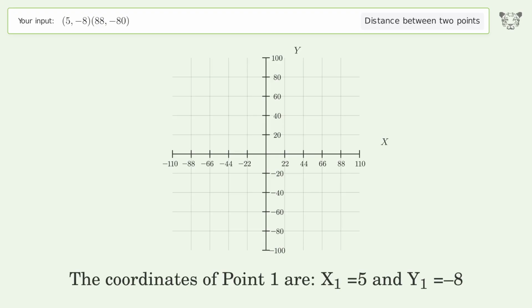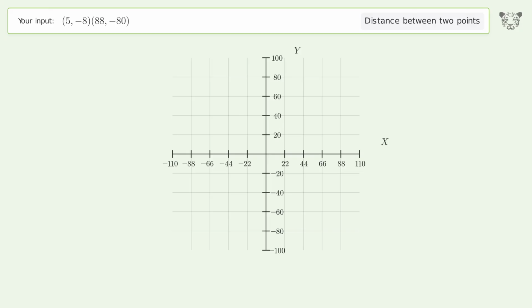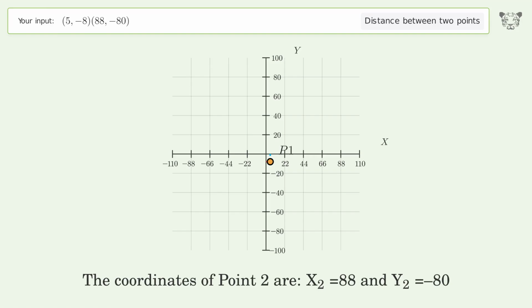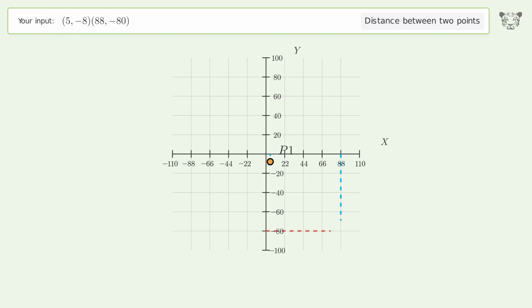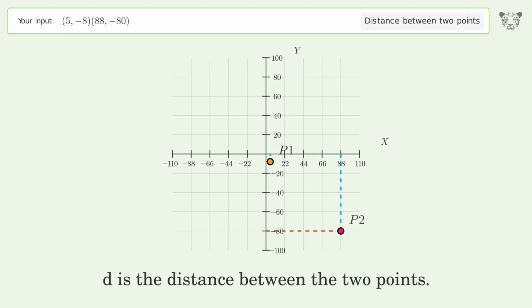The coordinates of point 1 are x1 equals 5 and y1 equals -8. The coordinates of point 2 are x2 equals 88 and y2 equals -80. D is the distance between the 2 points.